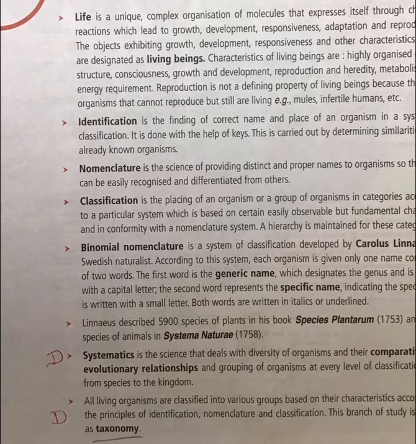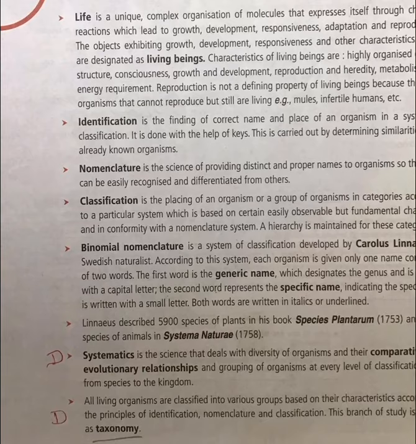Further, you understand that we even write the name of the scientist who has given that and in which year he has given it within the bracket after writing the scientific name, the binomial nomenclature name. So Linnaeus described 5,900 species of plants in his book Species Plantarum and 4,326 species of animals in Systema Naturae, right, in the year 1758. Look at the greatness of this man.